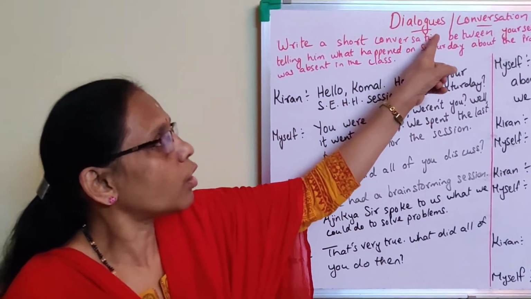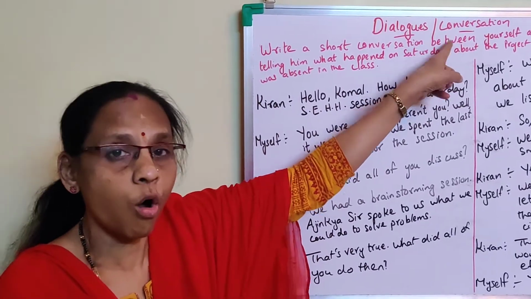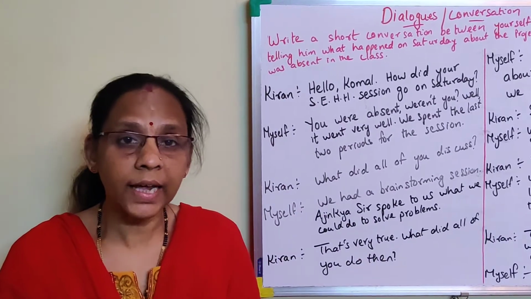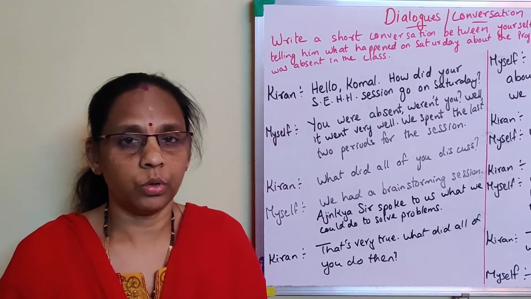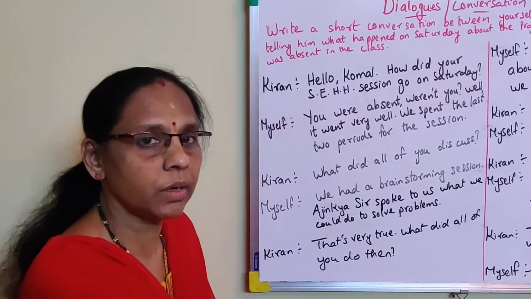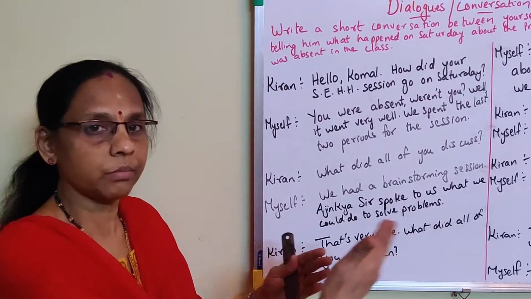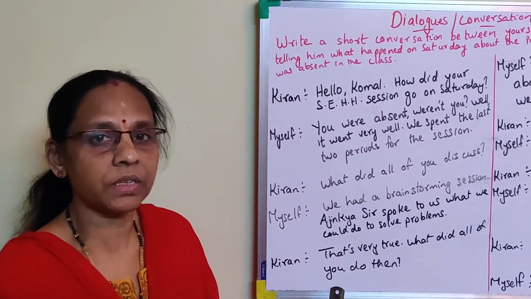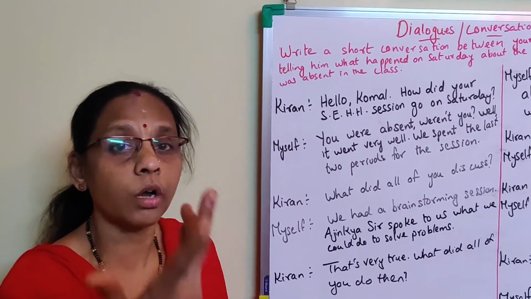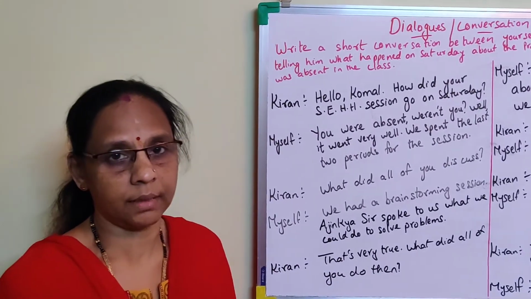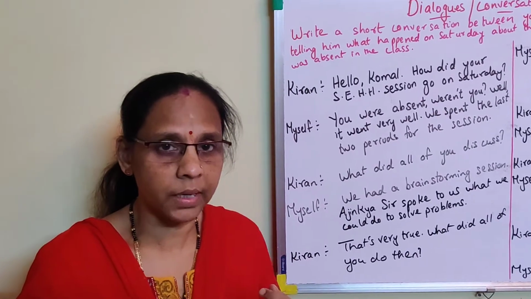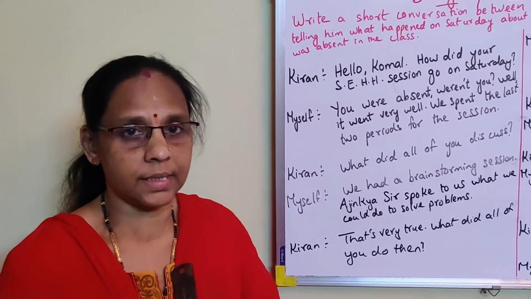What is the first question? Dialogues or conversation, it is written. So what is meant by dialogue writing or conversation? Dialogue writing, di means two. Conversation between two persons. I myself and one person will be standing in front of me. So both of them talk to each other, exchange ideas with each other, and that is known as dialogue writing or conversation. Conversation means talk between two persons. Understood what's the meaning of dialogue and conversation writing? Dialogue or conversation means talk between two persons.